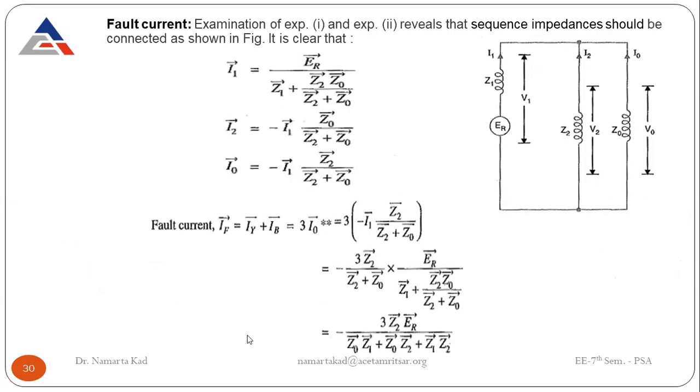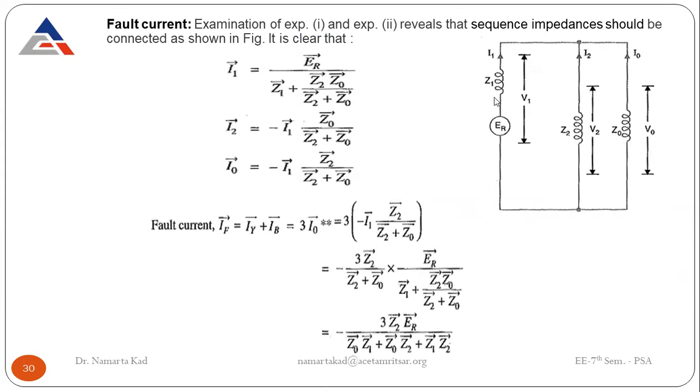And from these conditions, it is observed that the circuit will look like this. There will be three sequence impedances, Z0, Z1 and Z2, all connected in parallel.